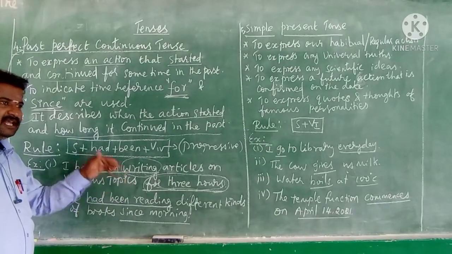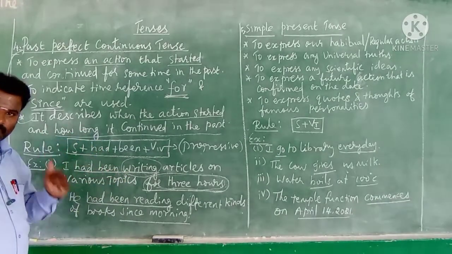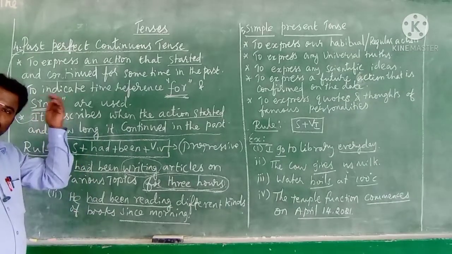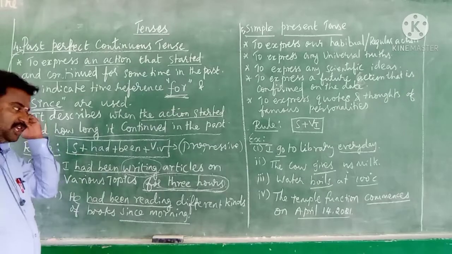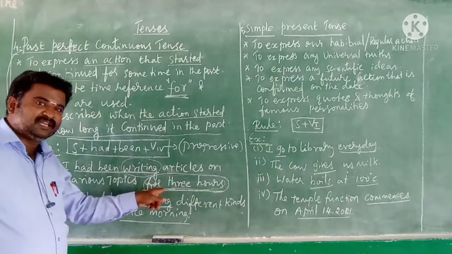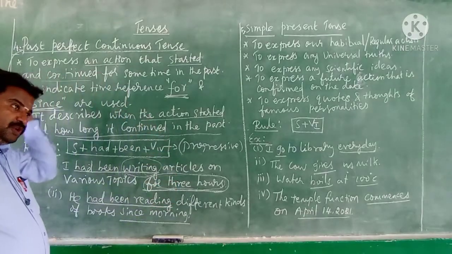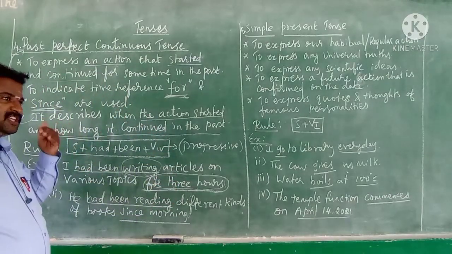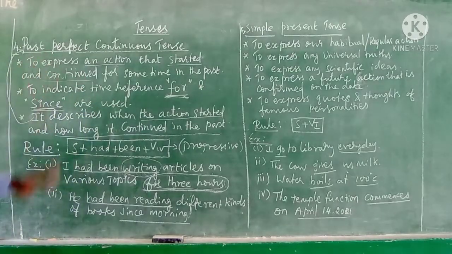So the action, writing articles, was initiated in the past tense. And how long was the action going on in the past tense? It was going on in the past tense for 3 hours. So the action was started in the past and continued in the past itself. To express this kind of action, we should use the past perfect continuous tense.